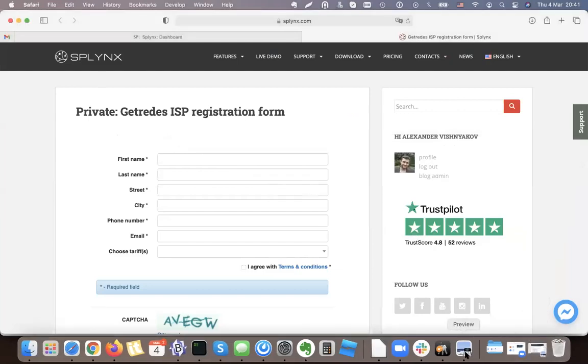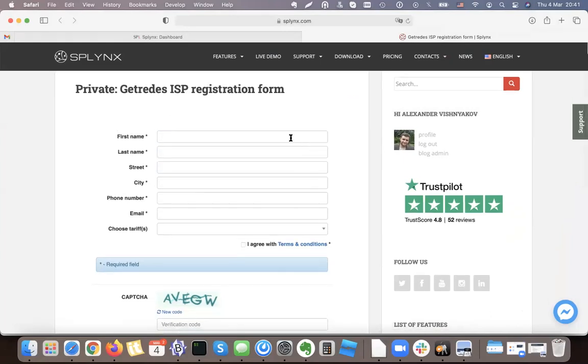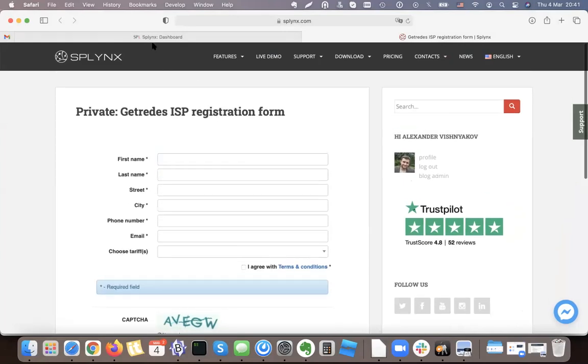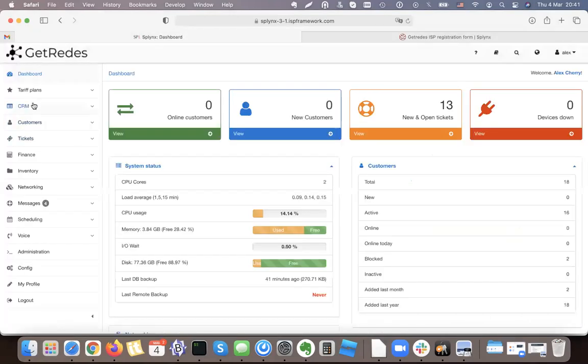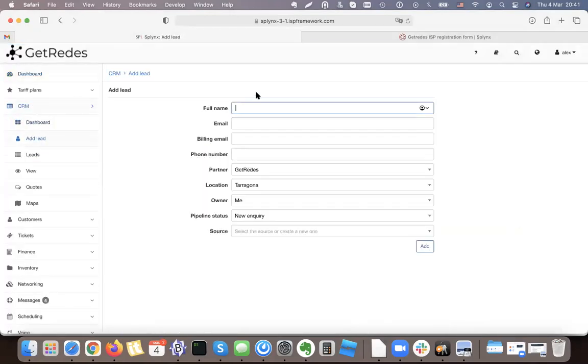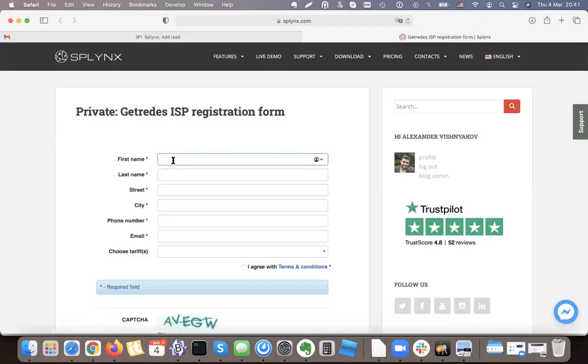The first step, so if we go back to the slide, the first step is the form, the registration form. You can use this form and put it to your website, or you can just go and add your lead here manually, filling these fields. Okay, so but imagine that our client, Daniel Cherry, so he adds his own data on your website and he wants to connect.